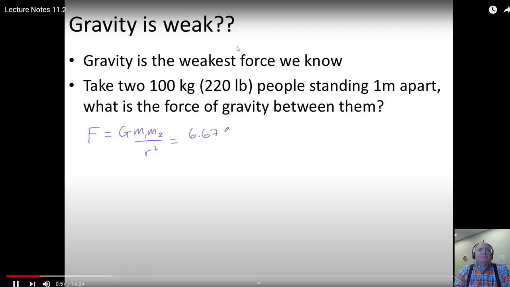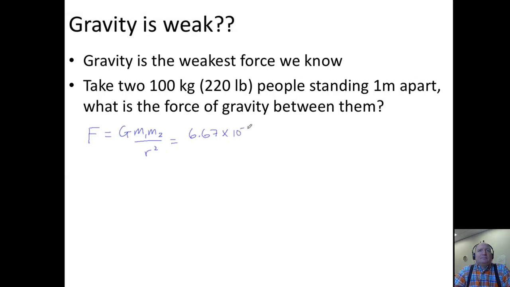As we mentioned in the last lecture, G is 6.67 times 10 to the minus 11th. And then we have mass times mass. Both masses are 100 kilograms, so mass times mass gives you mass squared. And we're going to divide this by the distance between them. We've put them 1 meter apart. And so this works out to be an extremely small force, right about 7 times 10 to the negative 7th newtons. And right, this is right about the weight of a grain of sand.